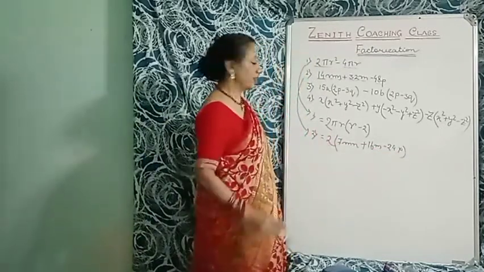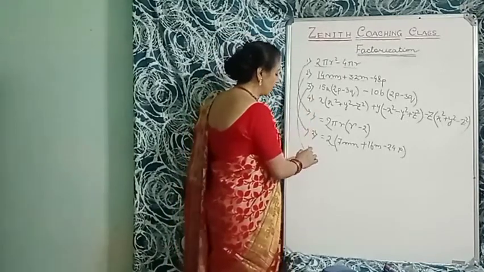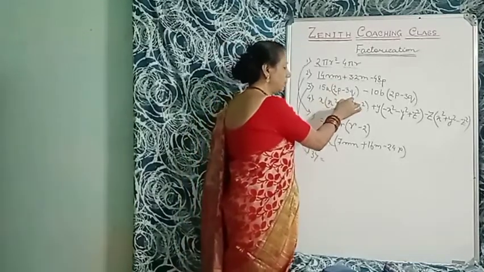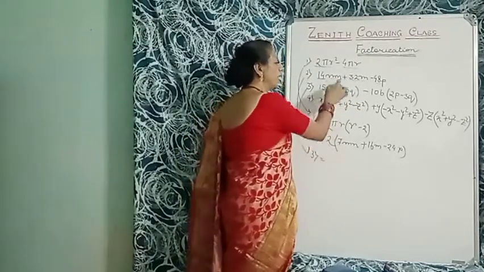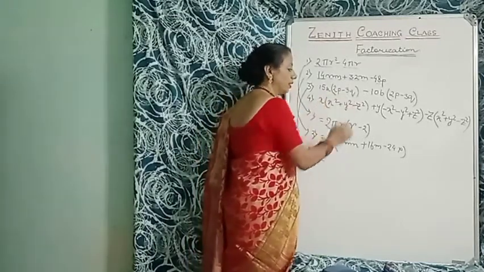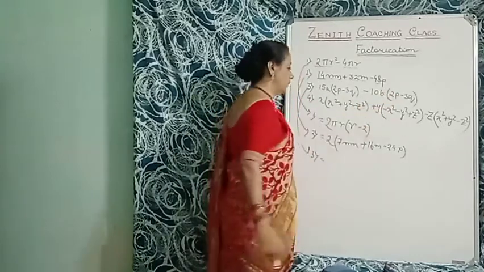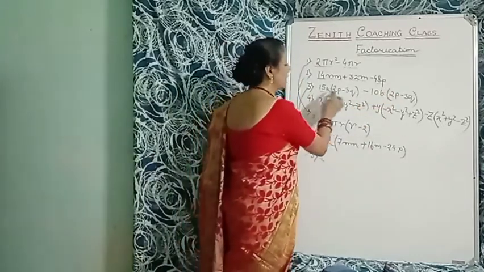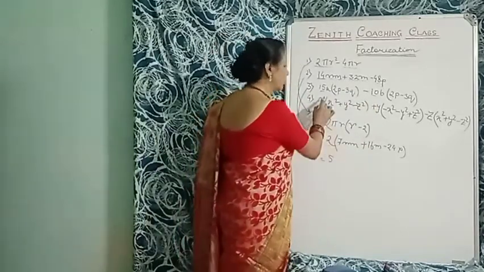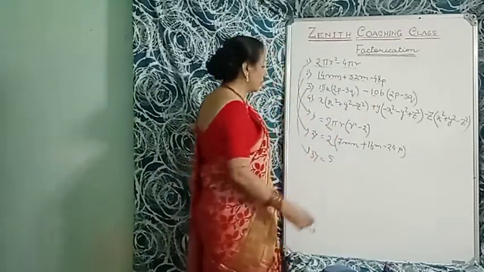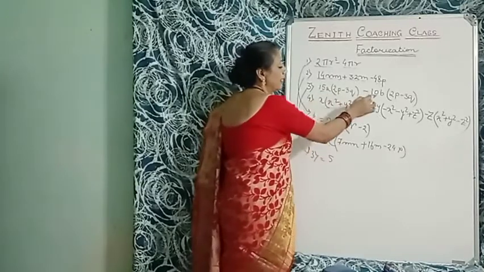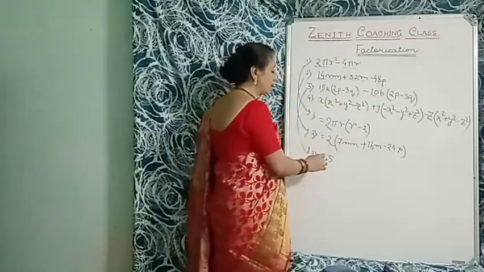That's called factorization. Next, come to question number 3, that is 15a in brackets 2p minus 3q plus 10b in brackets 2p minus 3q. Here is no bracket, here is bracket, because there are two terms, that is 2p and minus 3q. Here is also 2p minus 3q. So what is common there? Here is 15 and here is 10. First you have to take 5, because 5 threes are 15, 5 twos are 10. So 5 is common. Is a common? No, a is not common, because here is a and here is b. So only 5 is common.